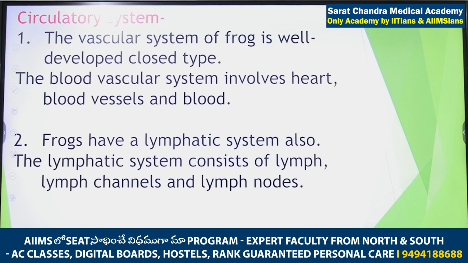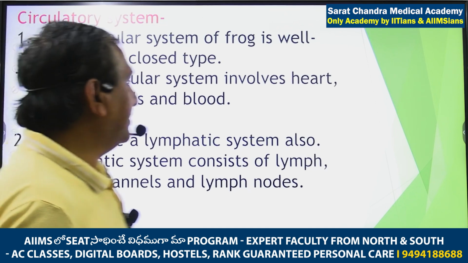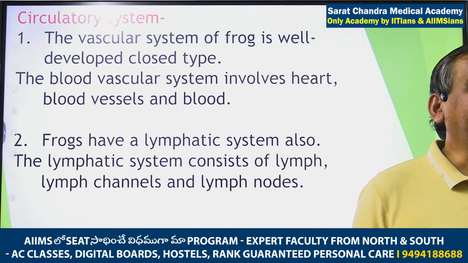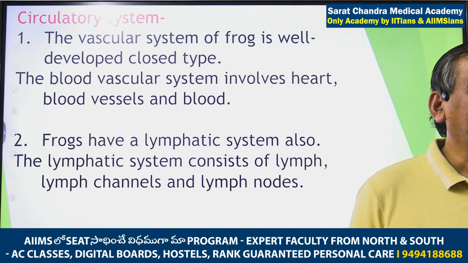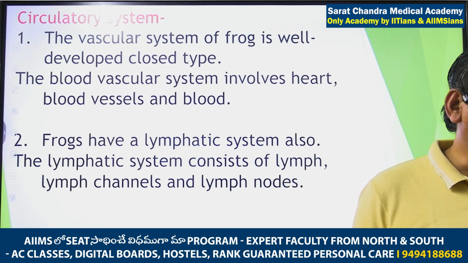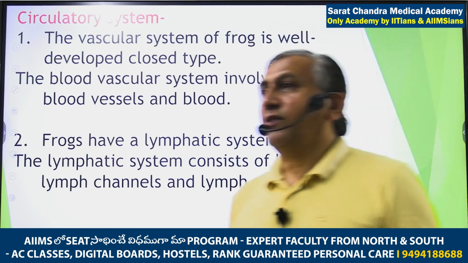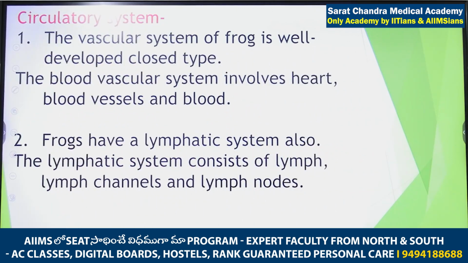And in frog, what is the type of circulatory system? Anyone will say, is it single circulation or double circulation? Incomplete double circulation. It means the blood passes out from the heart twice. Getting? Blood passes out from the heart twice. Once it is going to the lungs and coming from the lungs, and once it is going to the body parts and coming back from the body parts.